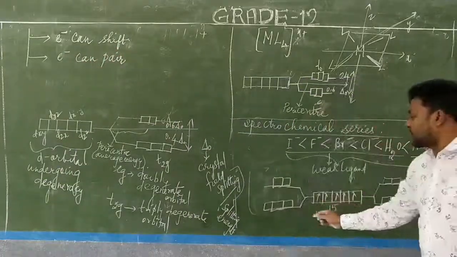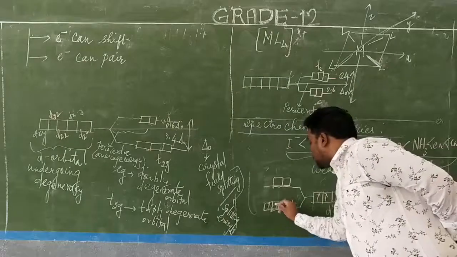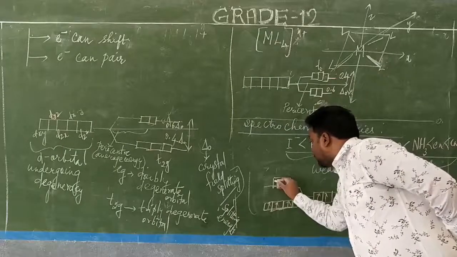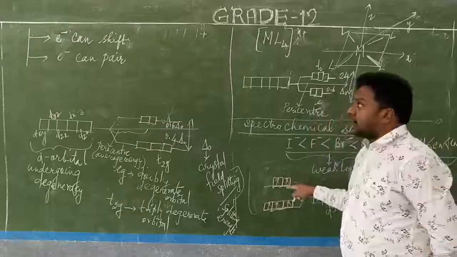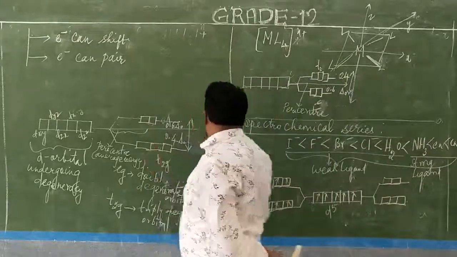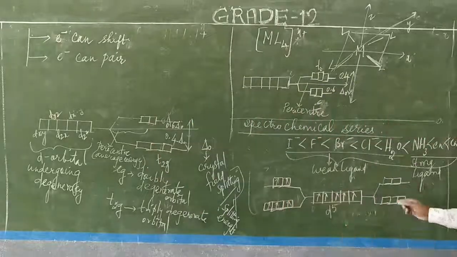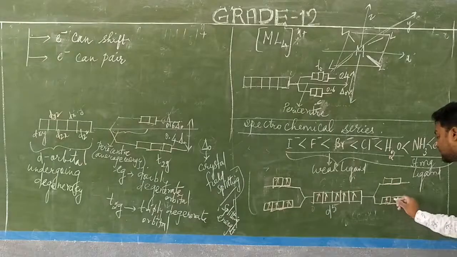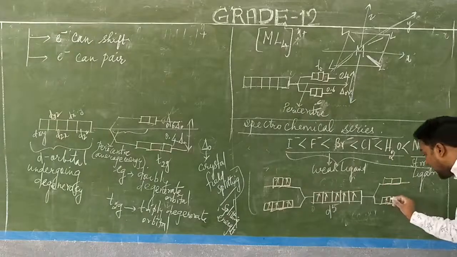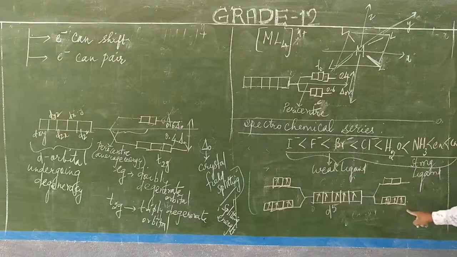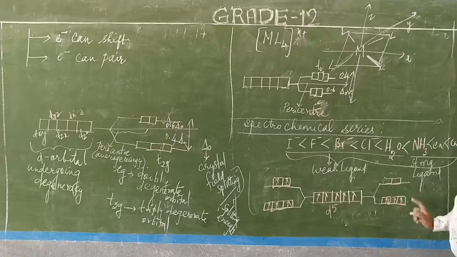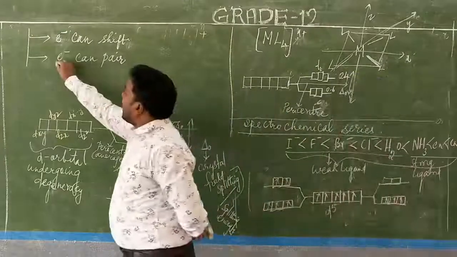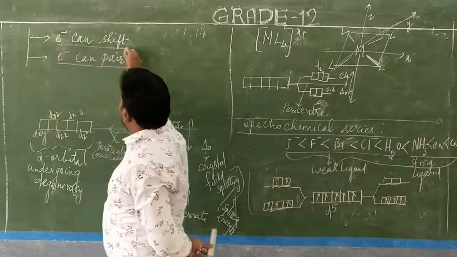We number the electrons 1, 2, 3, 4, 5. With shifting, electrons move to a higher level. Otherwise the electrons can pair, and this is called pairing. In the shift, electrons move to the higher level; in pairing, they stay together.